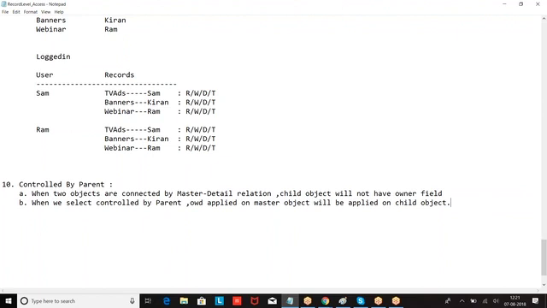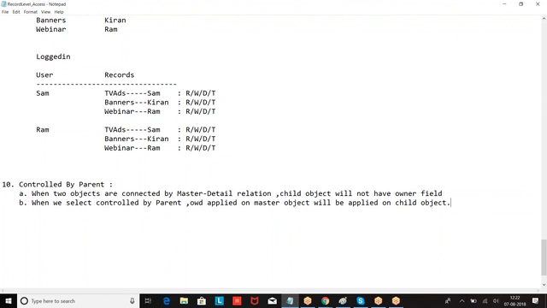Then what is the OWD? Now when I say public read, everyone should see every record. Public read, write, everyone should see every record. But this guy is not able to see a particular record. So what is the OWD? Private. Public read, write, transfer is only for lead and case. Public full access only for campaign. So the general permissions we are going to get are private, public read only, and public read and write. Are you clear? So if at least one person is not able to see one record, even then OWD is private.